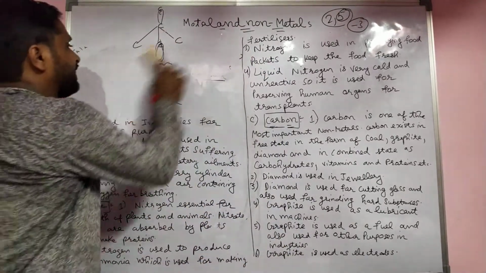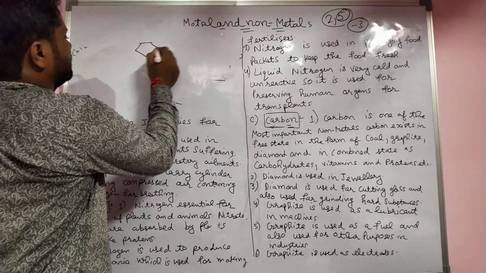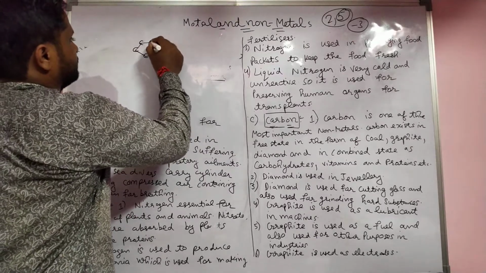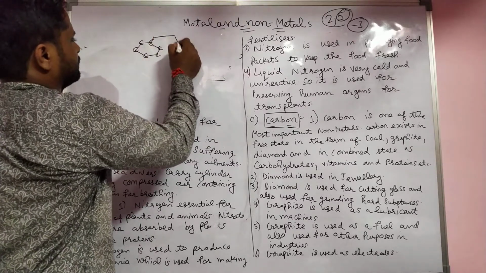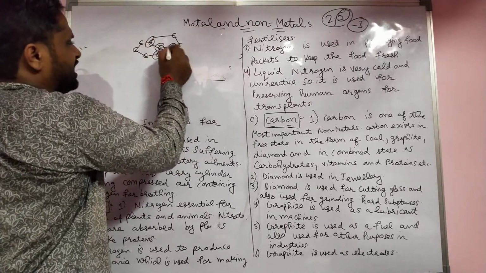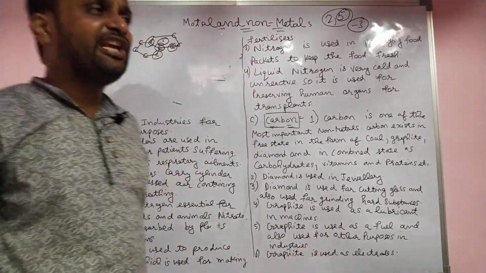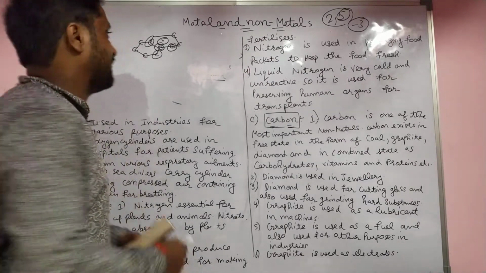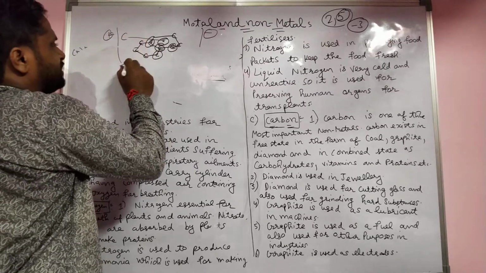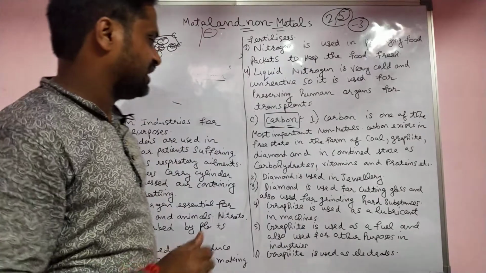But in graphite, there are hexagonal rings. Here one carbon is attached with 3 carbons, and one electron is free in nature. That's why when you apply a voltage, positive and negative, the electron moves toward the positive. So diamond does not conduct electricity, but graphite conducts electricity.